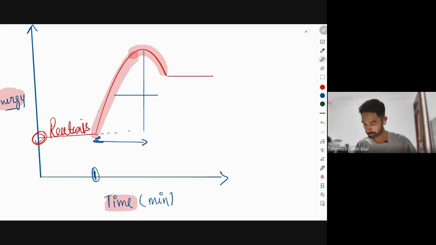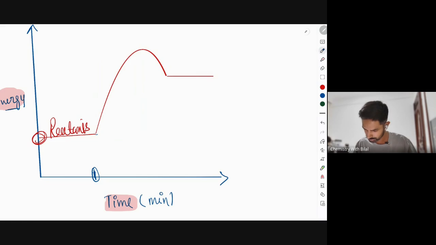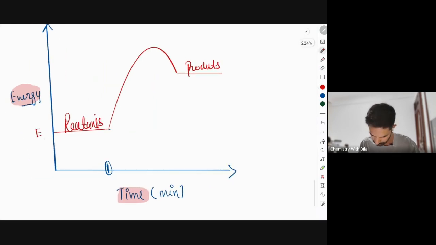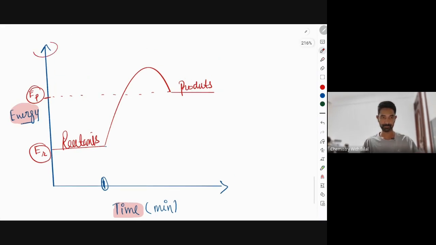If it is endothermic, then the product must have high energy. So if this is the reactant, these are our products. Make sense, everyone? This is the energy of the reactants. This is just for your understanding, not part of the labeling. This is the energy of the reactants, ER, and this is the energy of the products. So which have more energy, the reactants or the products? Clearly you can see the products have more energy because energy is increasing as you go up, right? So reactants are along the y-axis and products away from the y-axis. In an endothermic reaction, products have more energy.